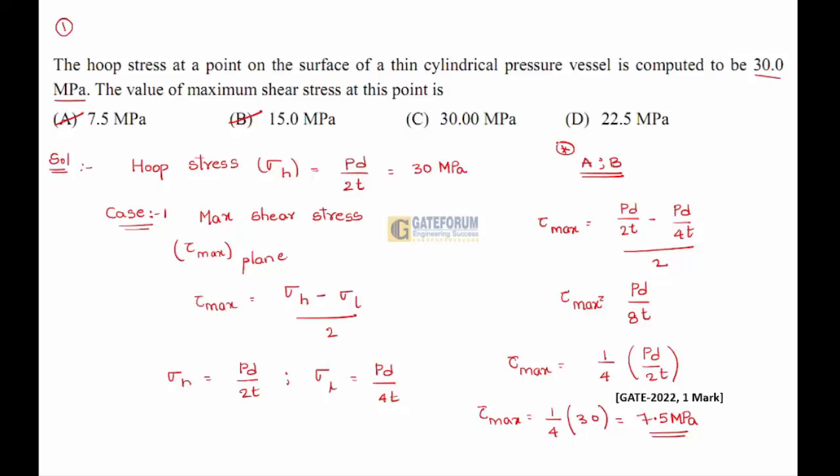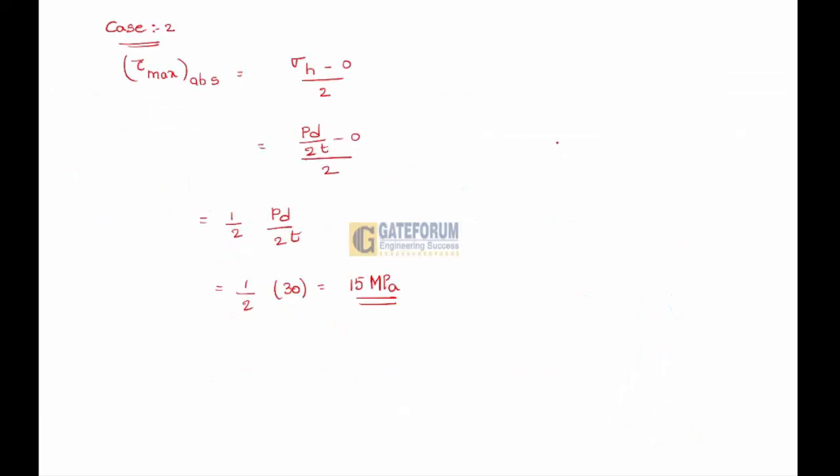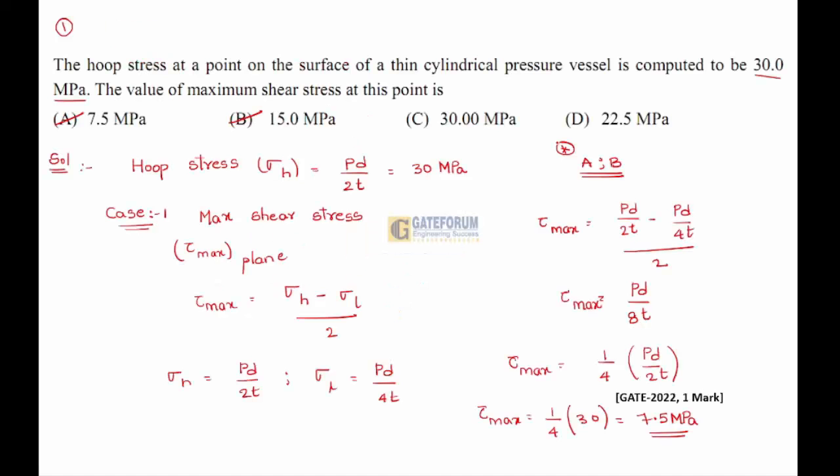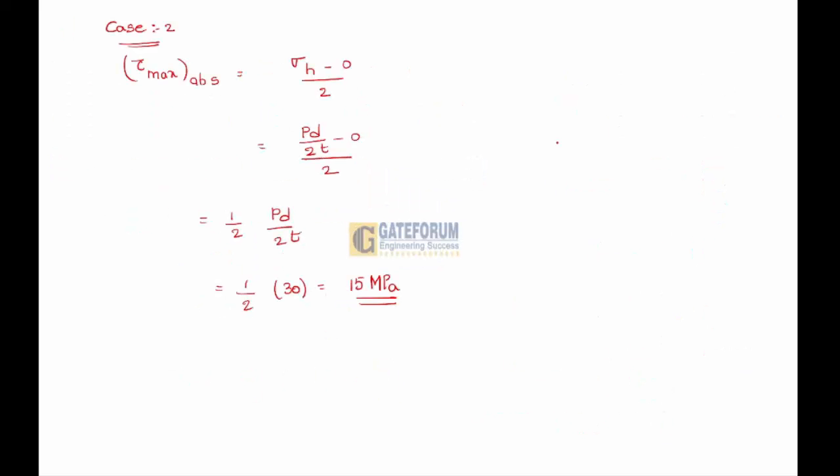So as of now, with hoop stress 30 megapascal given, we have found tau max in the plane and tau max in the absolute direction. The first case is 7.5 megapascal, the second case is 15 megapascal. Moving on to the next question.